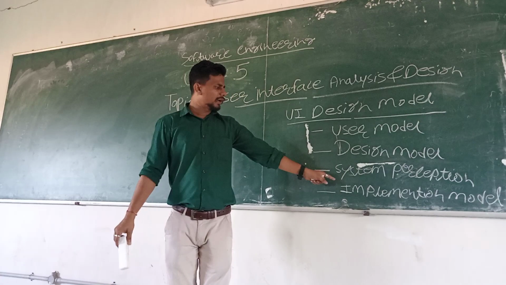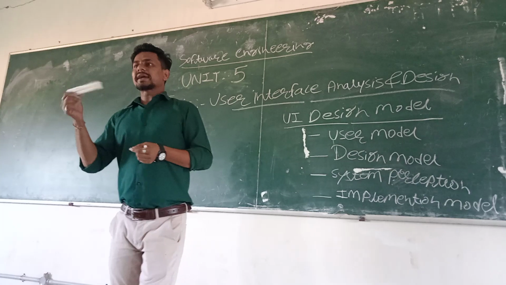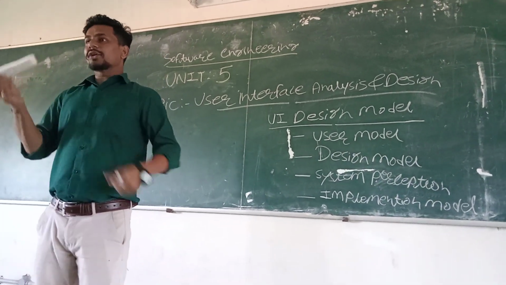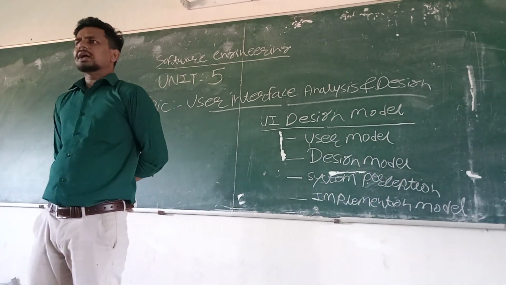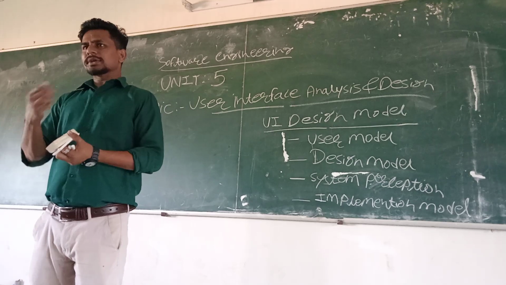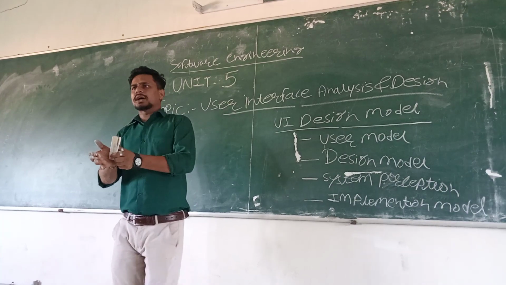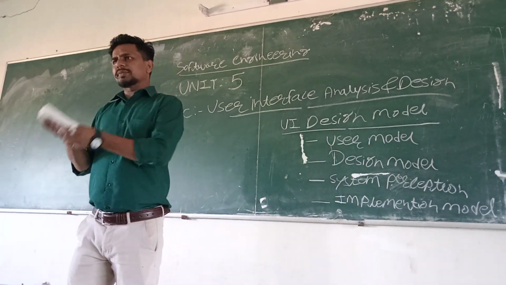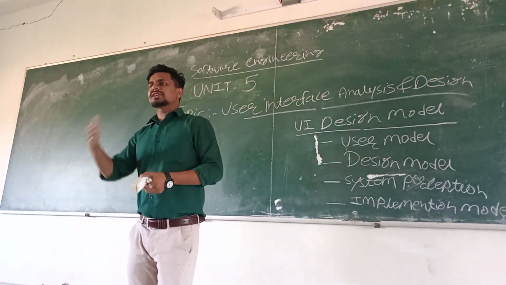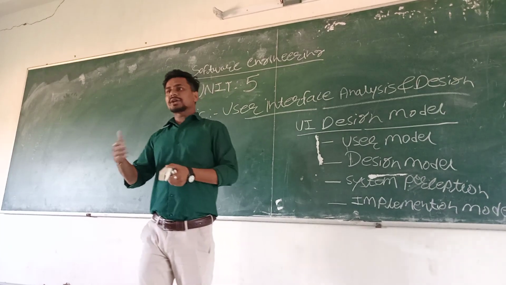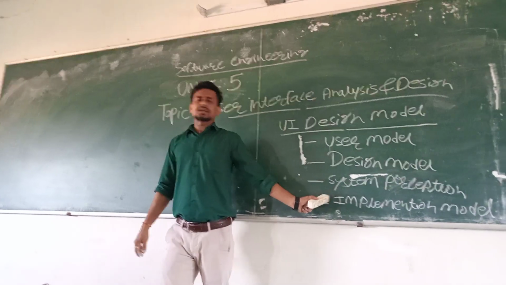And the third one is the system model, that is how we can implement a database. Like your college has a database, and you also have your database present in your college. So how will we implement that data? That is one type of perception. Like the students have their database, and the students require this much capacity or this much MB for storing data. This student has this MB, that student has that MB. According to that perception, we are providing some entities. That is nothing but your system perception.